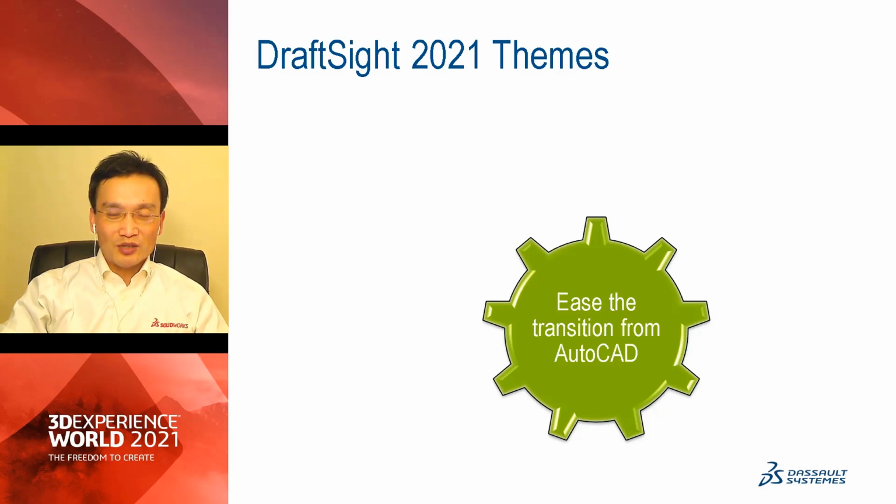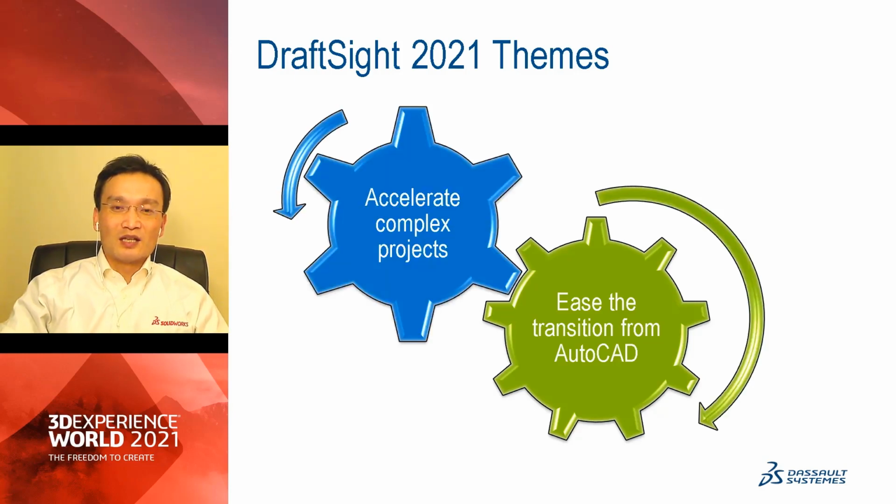We also know transition is hard, so let's take a look how we are helping you with your transition from AutoCAD to DraftSight. The other theme is we want to help you accelerate complex, large workflows. So we'll take a look at the details in a second.